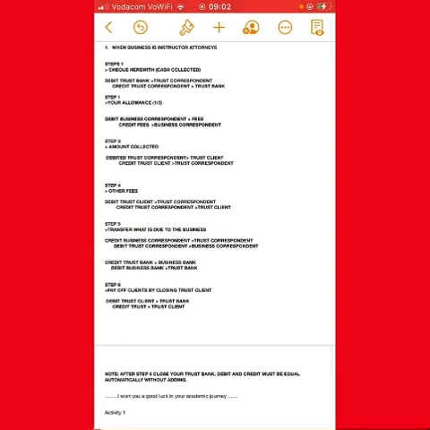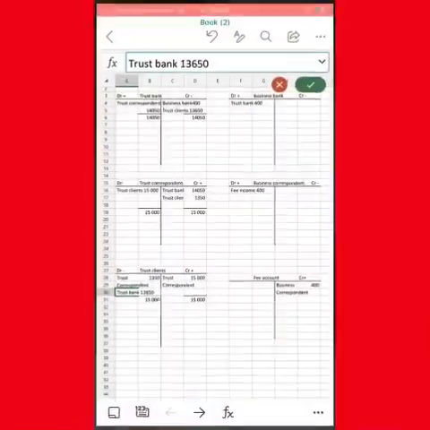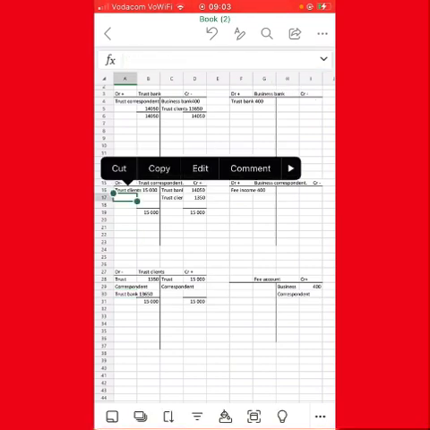So let's check what is due to the business right now. Go back to our book. If you check the business correspondent on the debit, we have 400 for fee income. That money is due. We need to get that money from the correspondent. So we go to the trust correspondent here, and we take this amount.